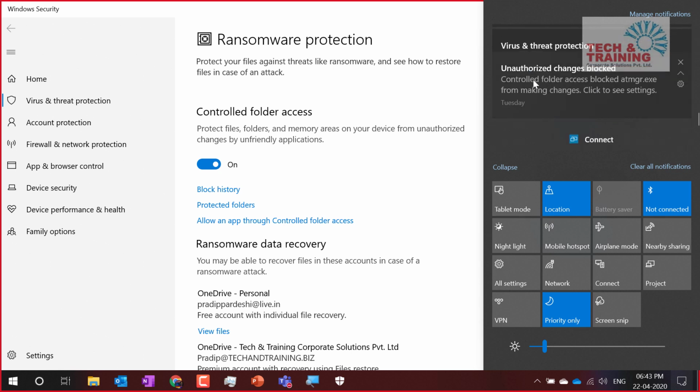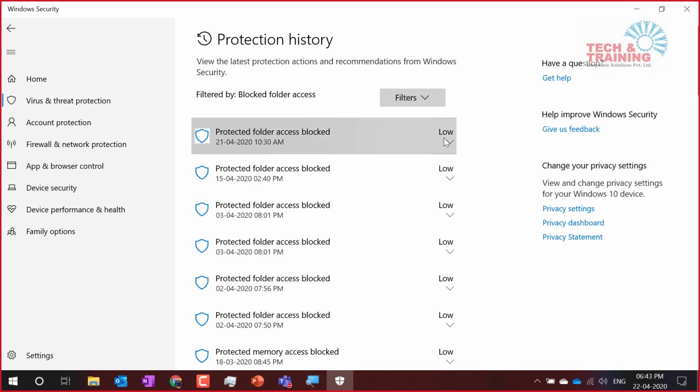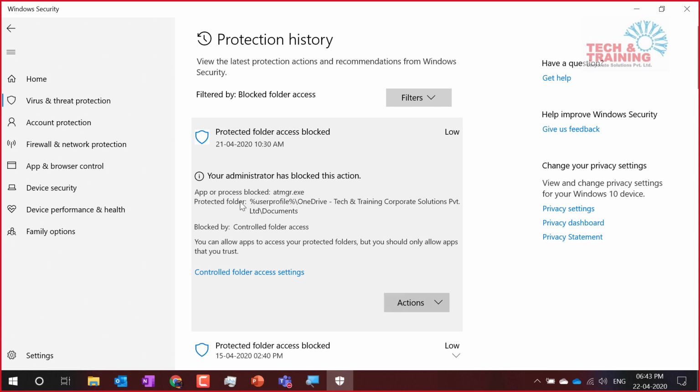See, virus and threat protection, unauthorized changes blocked, control folder access. So if I click here, it says, do you want to see? I click yes, and it says some atmgr.exe. This particular program was trying to make changes on my system. This could be a genuine file. This could be harmful malicious software also. If I want to allow it, I can say allow on device, or else I'll keep it as it is. I won't take any action because the action was already taken by your system.